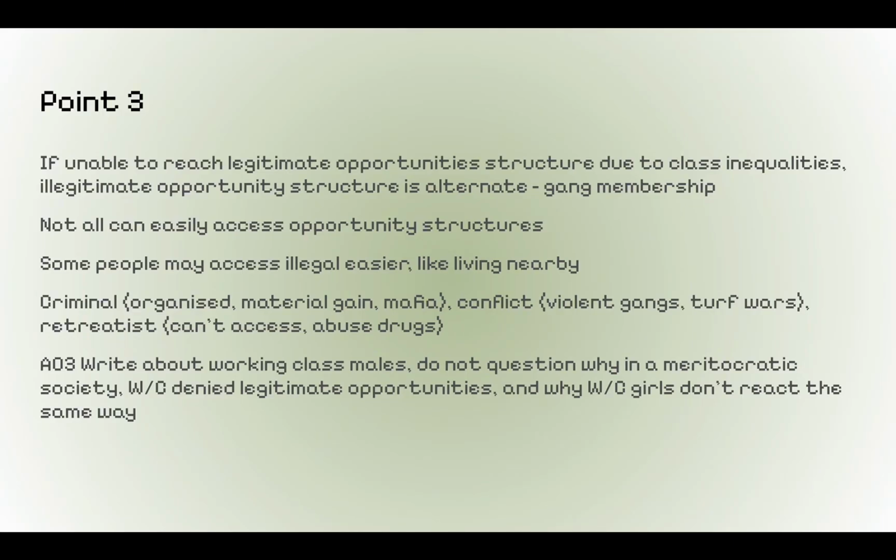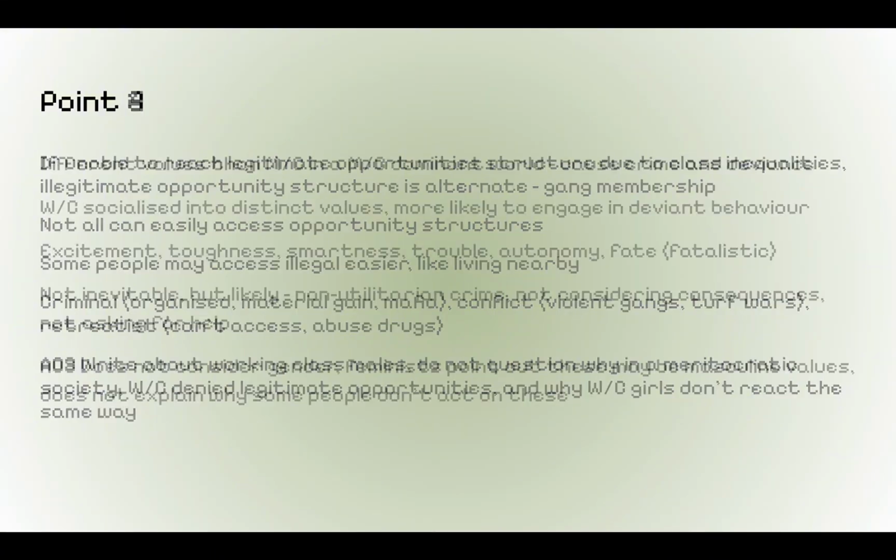An AO3 for this would be that Cloward and Ohlin were mostly describing working class males, and as functionalists, they do not question why in a meritocratic society, working class are still denied legitimate opportunities, and they also do not address why working class girls don't react the same way as boys might. Like, they're less likely to join a violent gang, help out with the mafia.